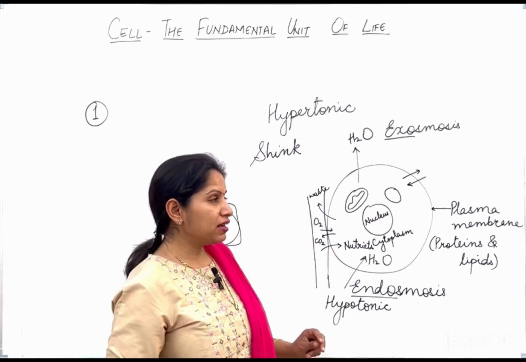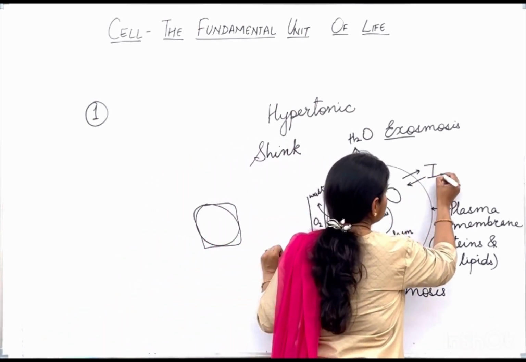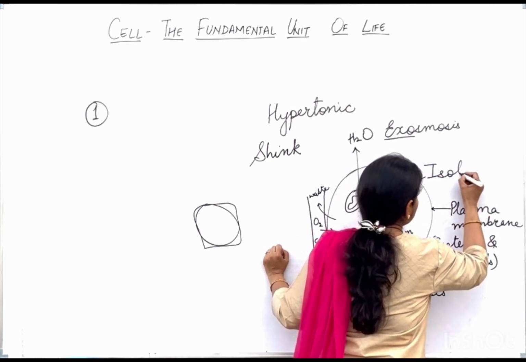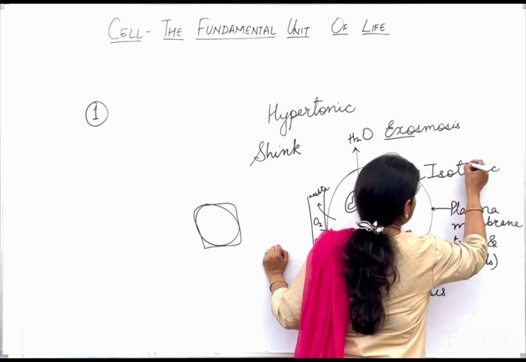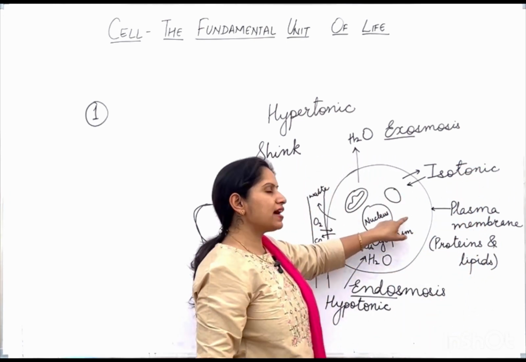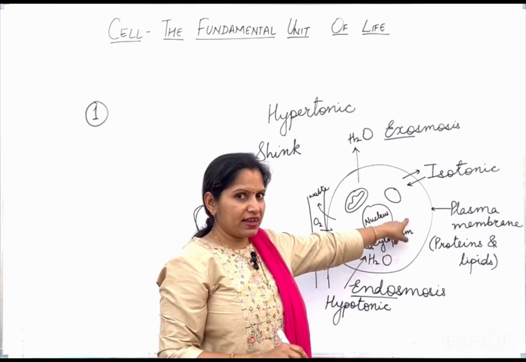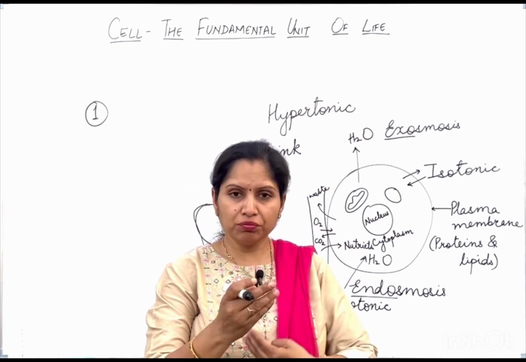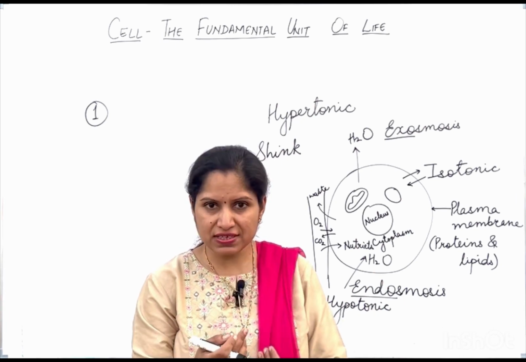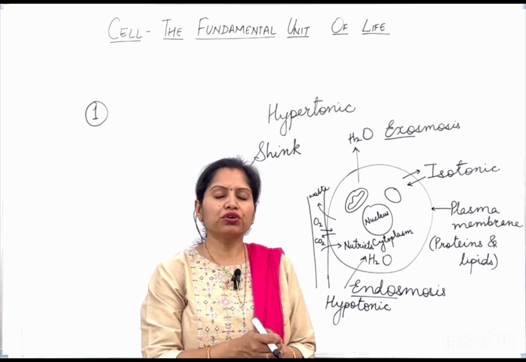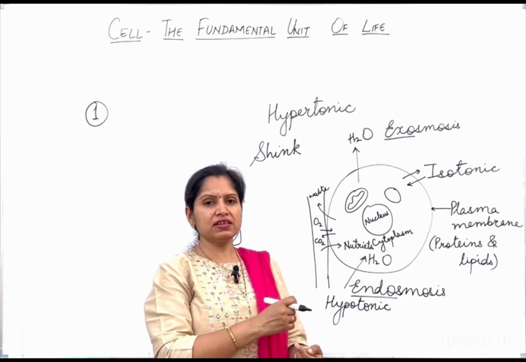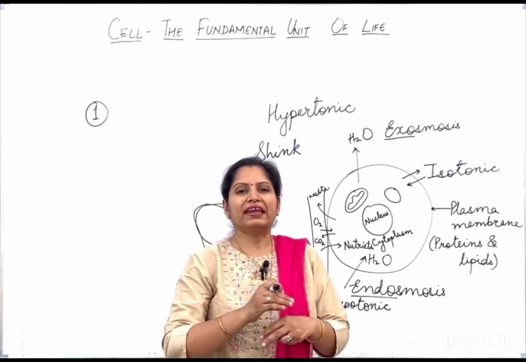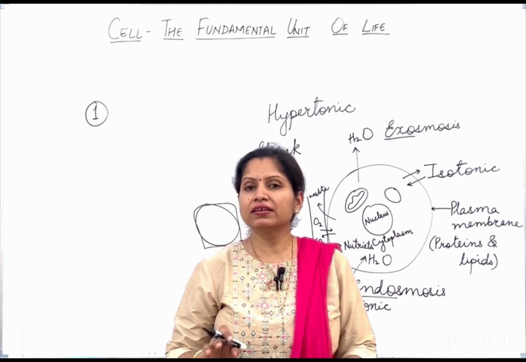Isotonic is a solution that is having the same concentration as that of the cell. So in case a cell is placed in an isotonic solution, then there will be movement of water in and out of the cell, but whatever is the amount of water entering into the cell, the same amount of water will be moving out of the cell, and so the net effect of that will be zero.